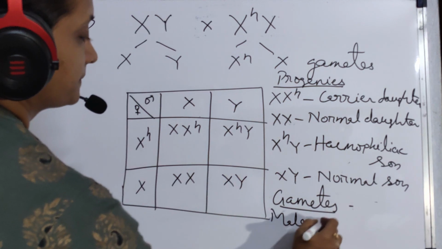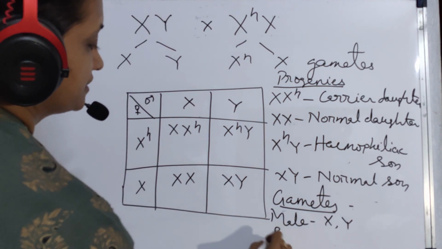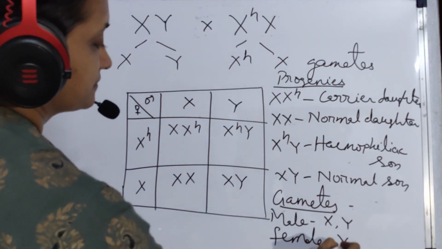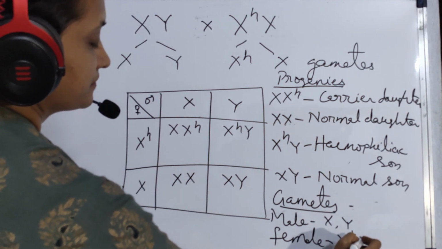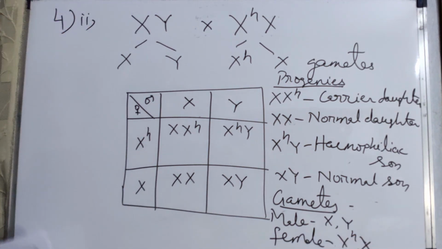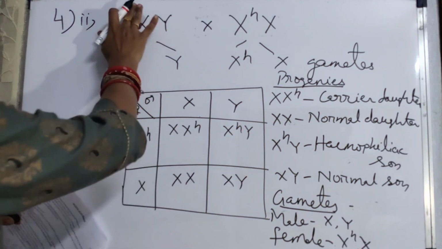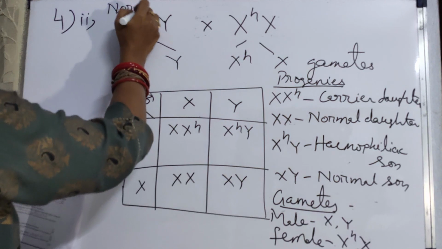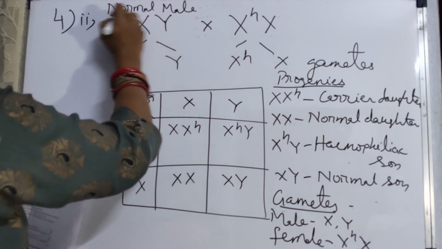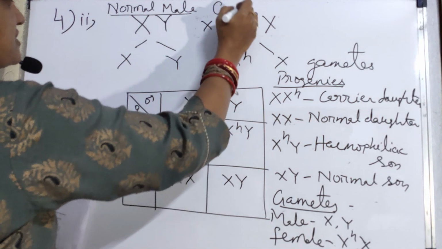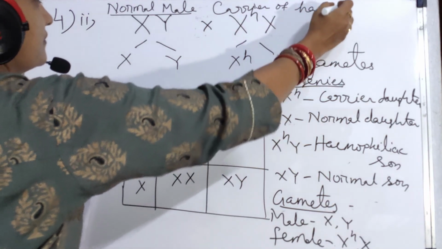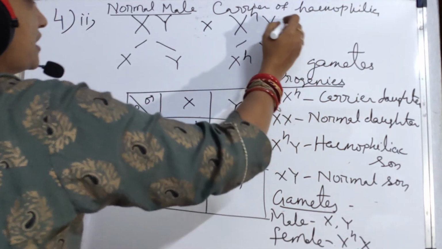in case of male X and Y, in case of female these are the two gametes. We have to represent this way. And don't forget to write the phenotype also. This is the normal male. This is the carrier of hemophilia female.